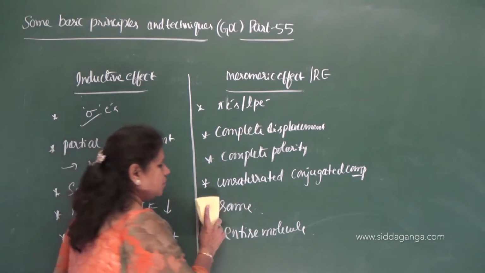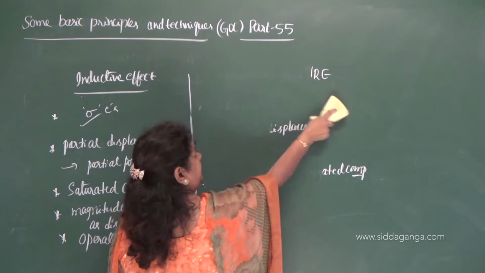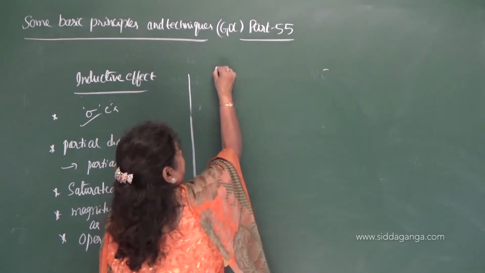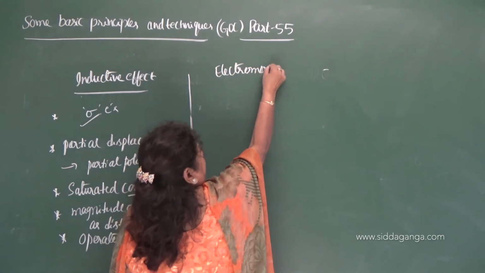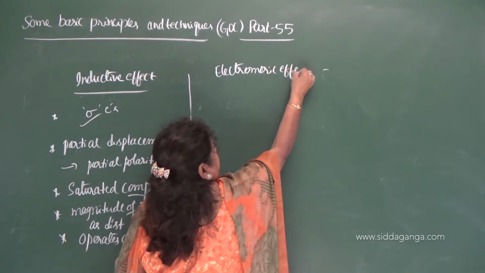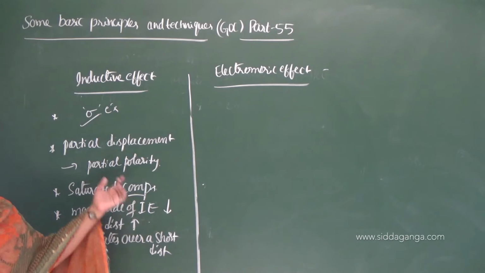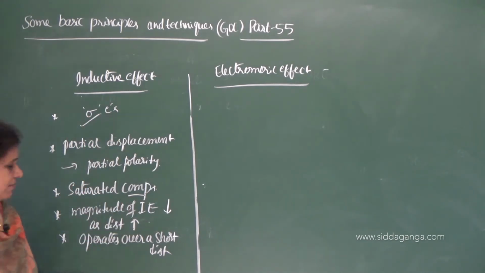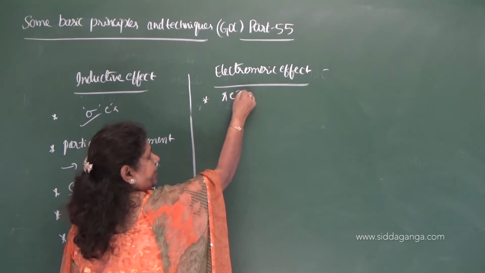Now let us move on to the differences between inductive effect and the electromeric effect. As I said, inductive effect involves the displacement of sigma electrons, whereas electromeric effect involves the displacement of pi electrons.